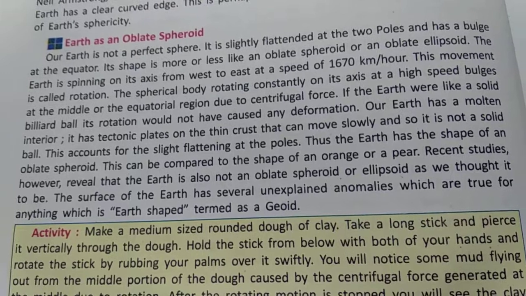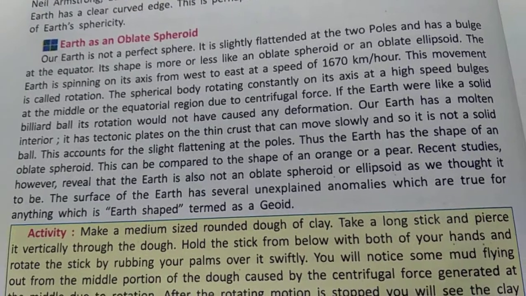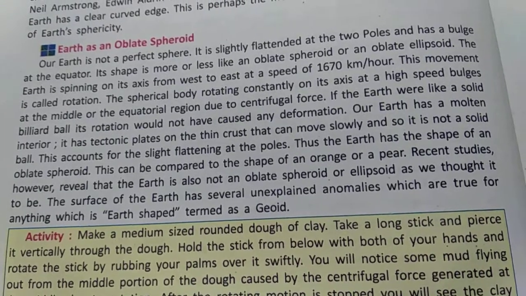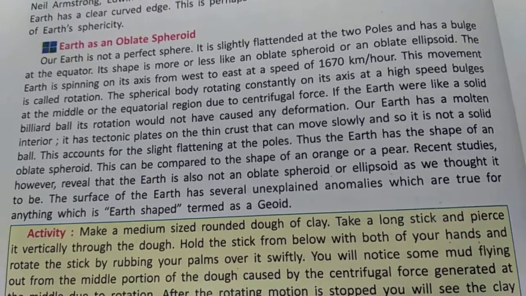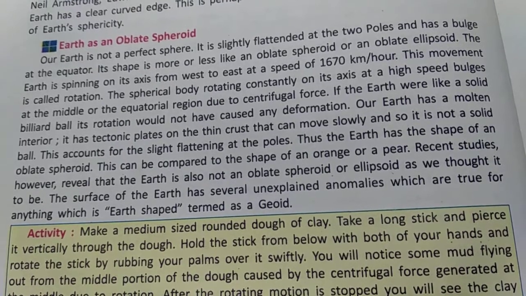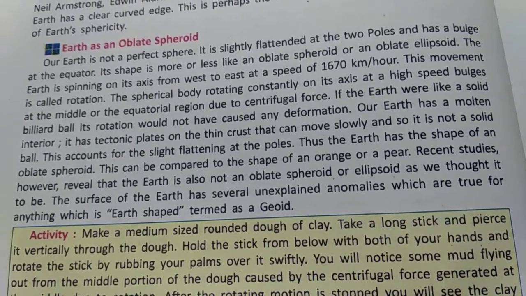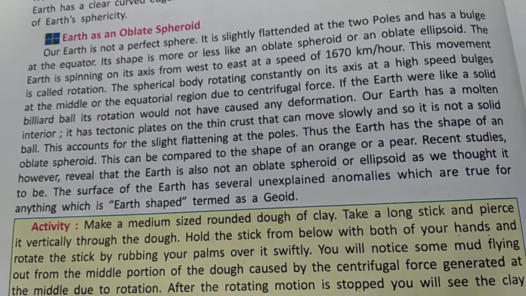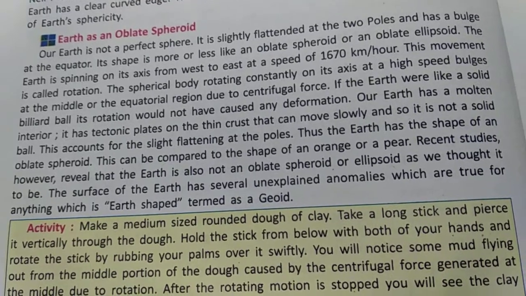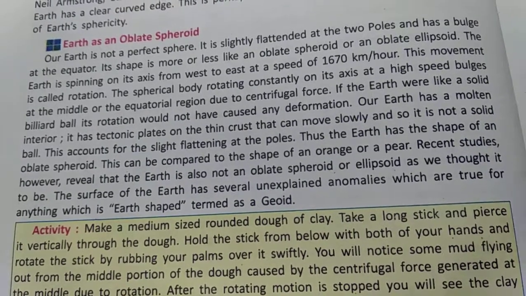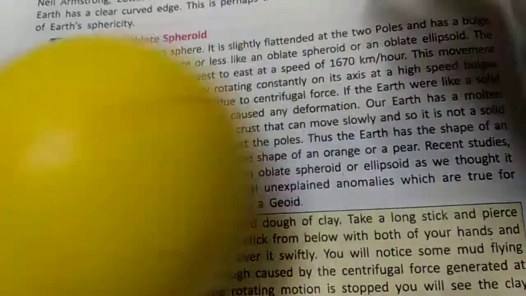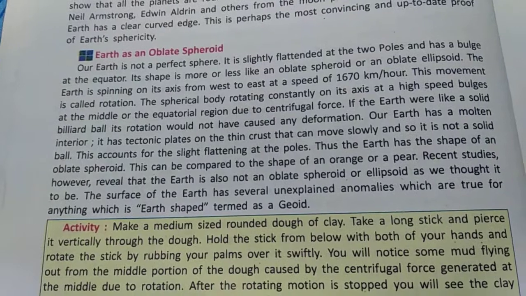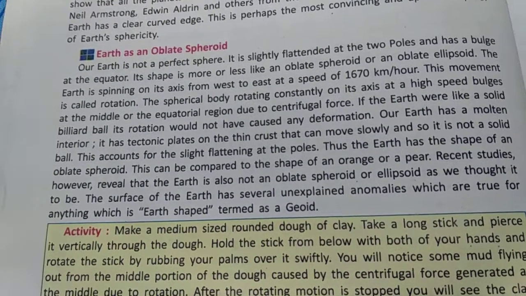It has tectonic plates and a thin crust that move slowly, so it is not solid in the interior. If it were a solid ball and you moved it, it would not bulge. So this is the reason why there is bulge formation near the equator.